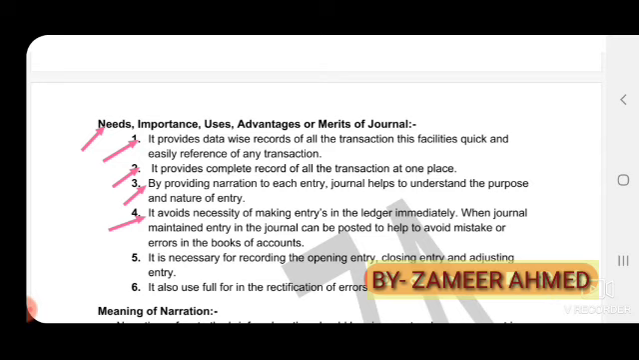So if you are preparing ledger accounts with the help of the journal, you won't get any mistakes or errors in the books. Journal to ledger, that is posting. At the time of posting, if you are posting with the help of the journal, you definitely won't get any mistakes in the ledger accounts.